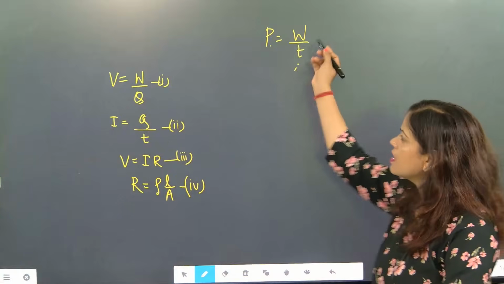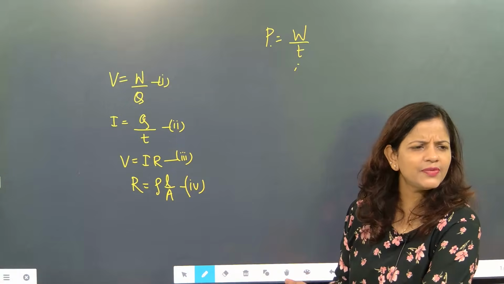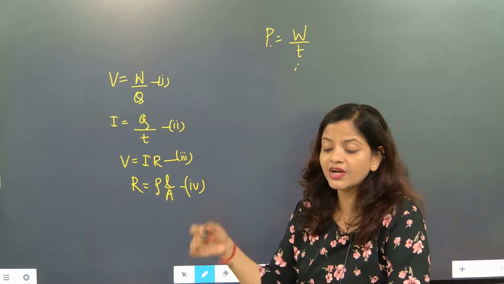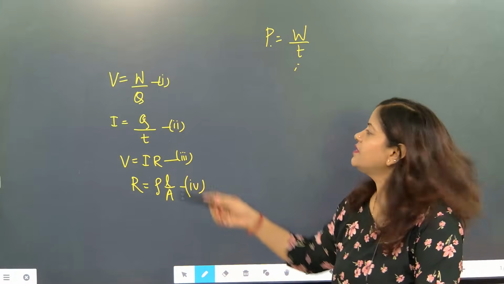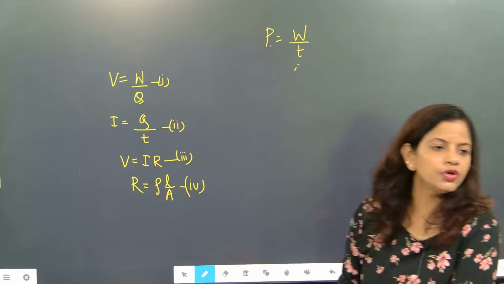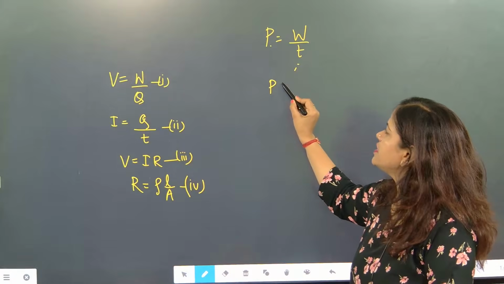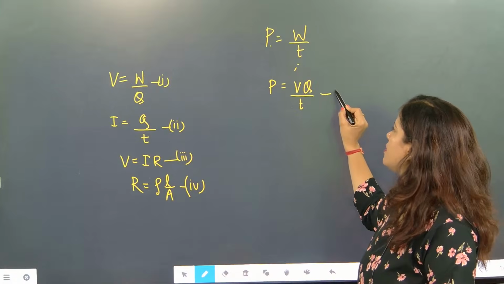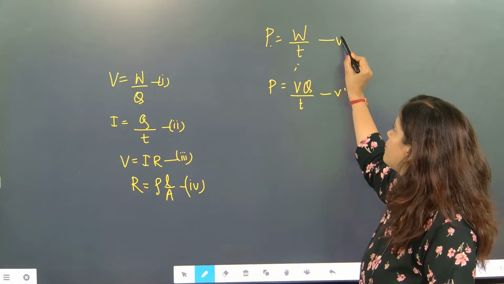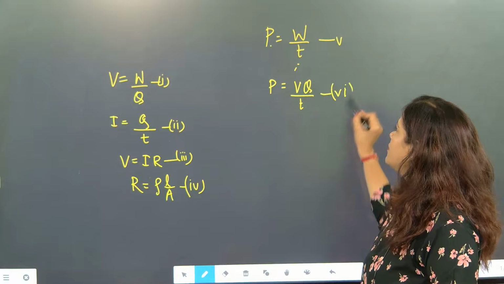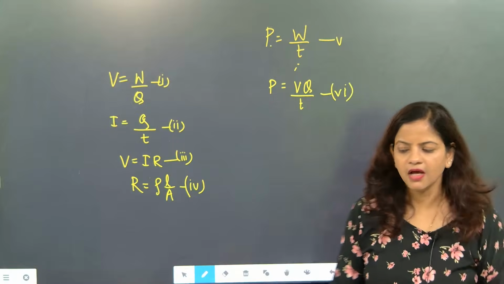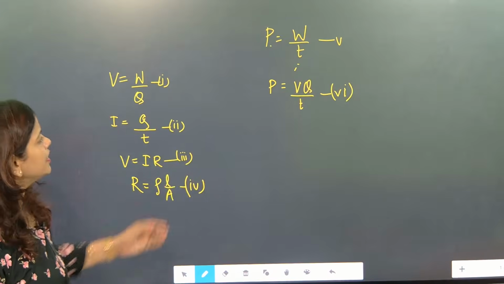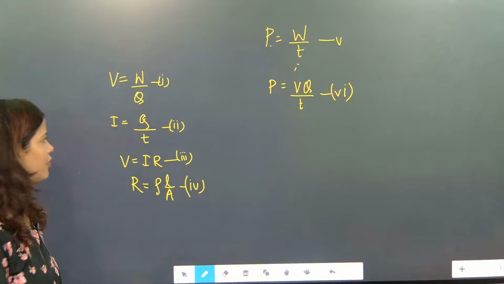Now power is equal to work done by time. If I want to remove work done, specifically when we are talking about current, then it will become V into Q. So power is equal to V into Q by T. This is our fifth formula. This will become our sixth formula. We can write the power formula in this format.